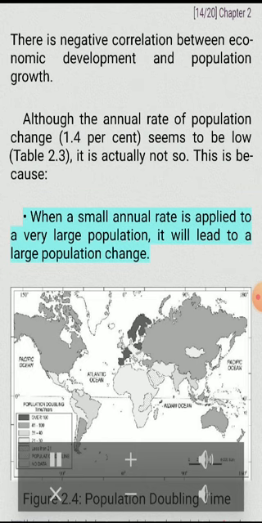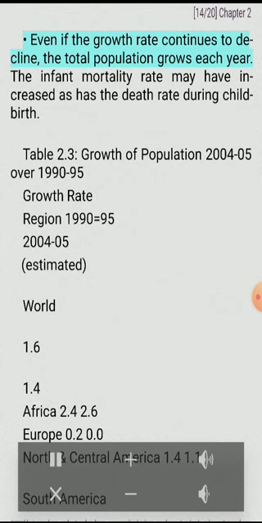This is because when a small annual rate is applied to a very large population, it will lead to a large population change. Figure 2.4. Population doubling time. Even if the growth rate continues to decline, the total population grows each year. The infant mortality rate may have decreased as has the death rate during childbirth.